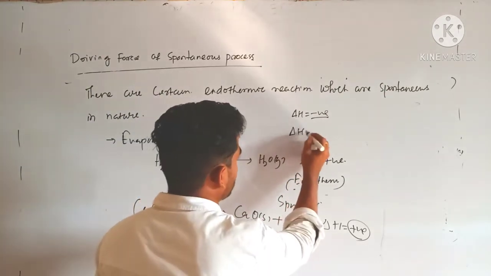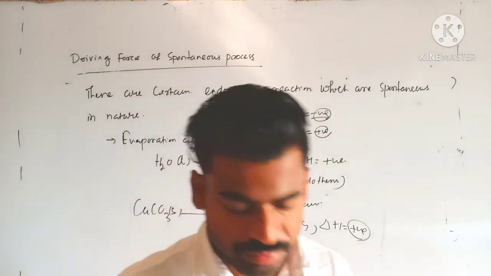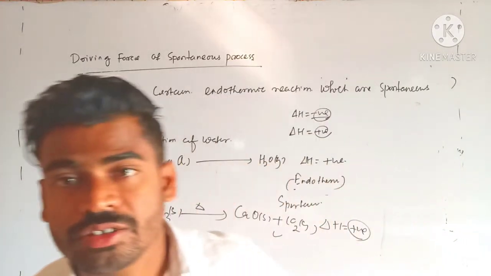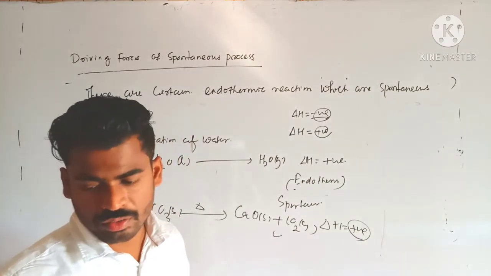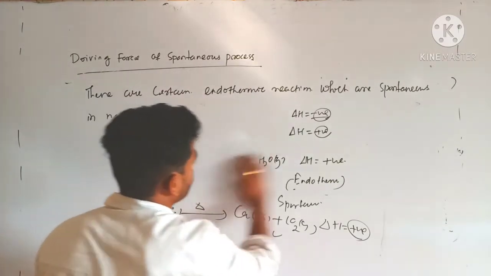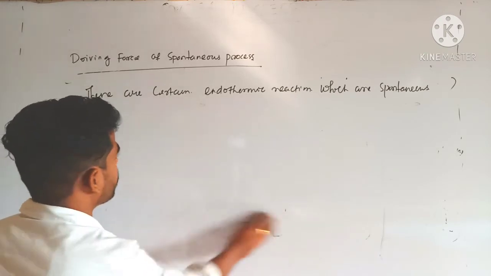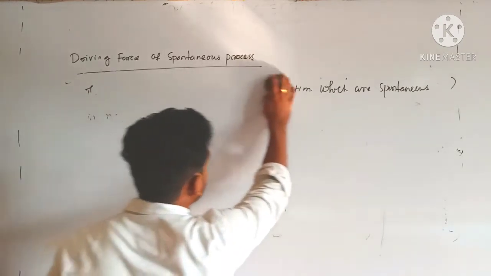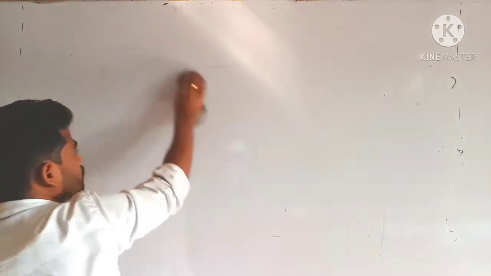So from here it is clear that the energy change or enthalpy change alone cannot decide the spontaneity of a process.